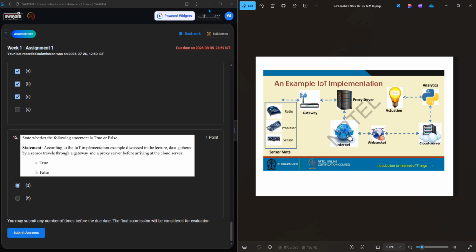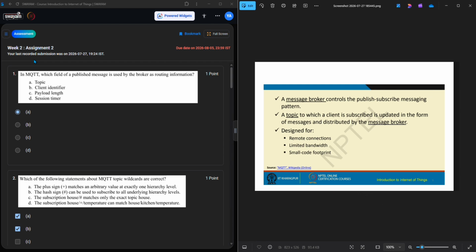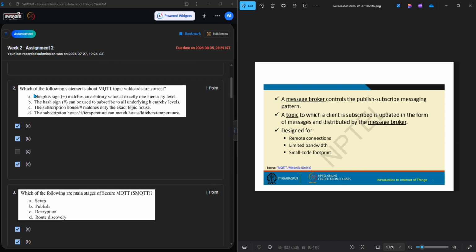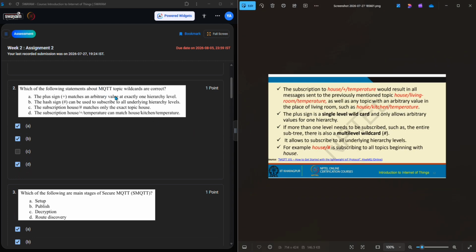Now take assignment 2. Okay, guys, this is week 2 assignment 2. Let's start with the first question. In MQTT, which field of a published message is used by the broker as routing information? Yeah, topic. Here is the answer, option A. And the second question: which of the following statements about MQTT topic wildcards are correct?